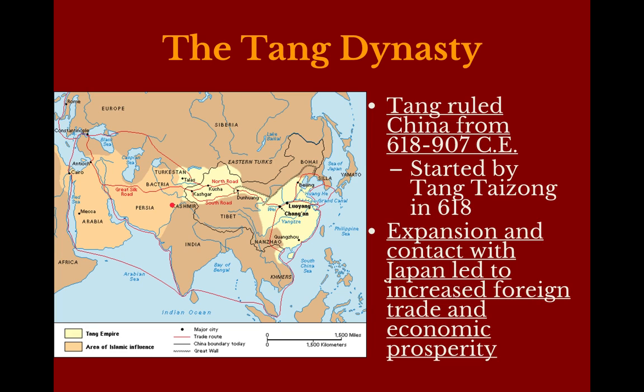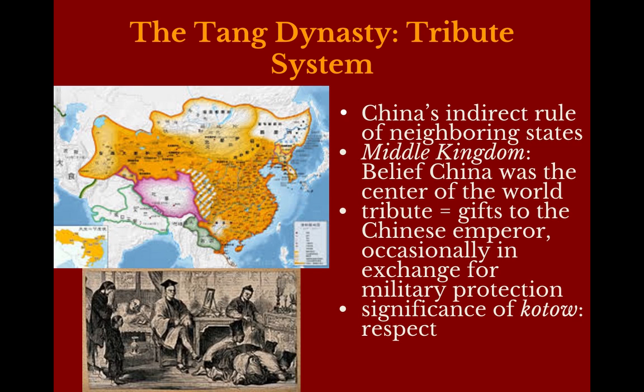The other thing is that they expand their trade networks. We know that they are very interested in land trade, but they are also expanding into water trade, and one of the countries that they're interested in trading with is Japan. So despite the fact that they don't actually directly control Japan, they are increasing their contact with them, and therefore they're really influencing Japanese culture, and this is a really significant indicator of how strong the Tang Dynasty was.